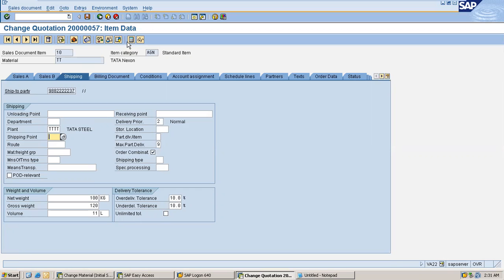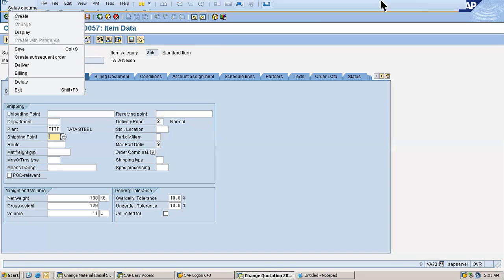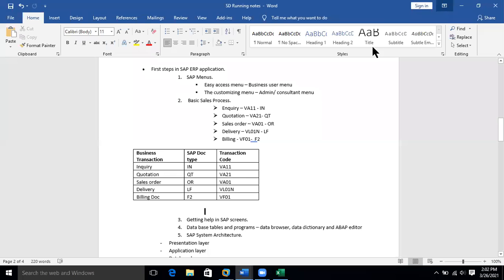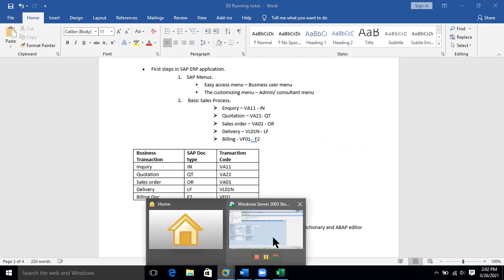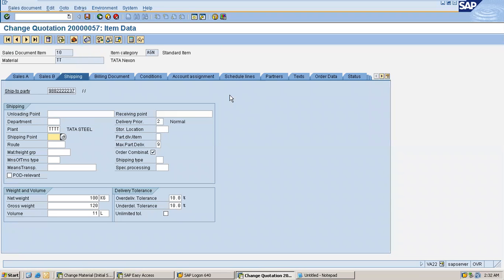Now, the other topic is database tables and programs. As I said, every transaction code will have a program running in its background. In a similar way, every field will have a database table.